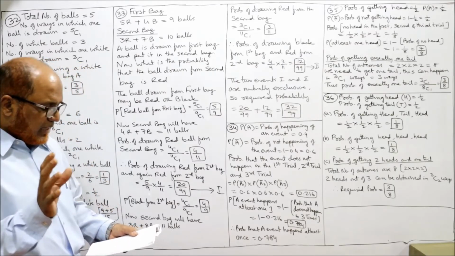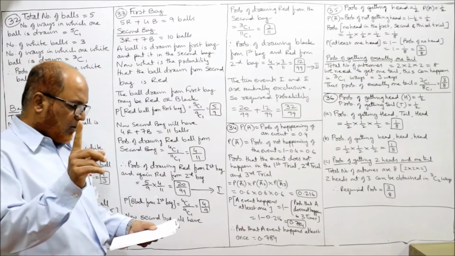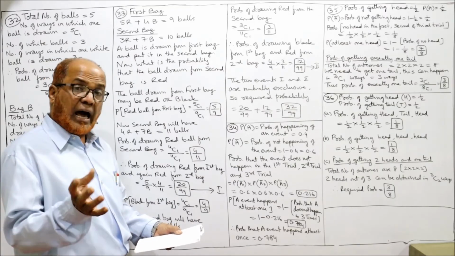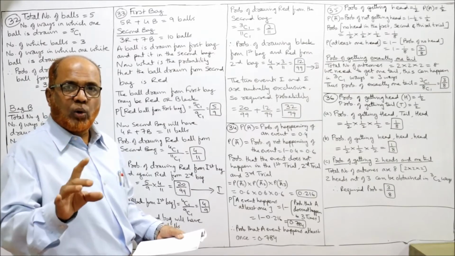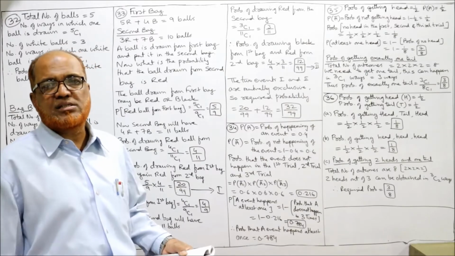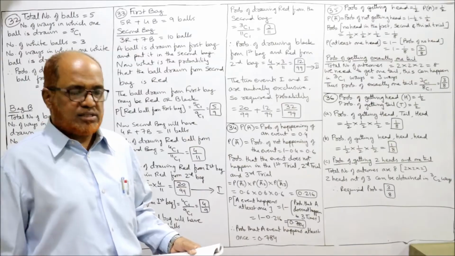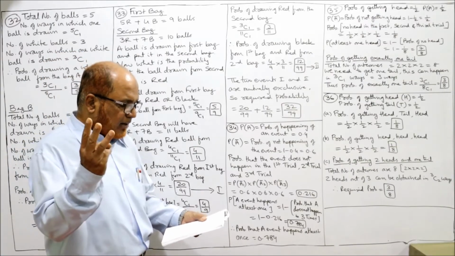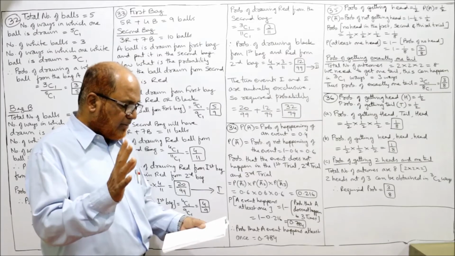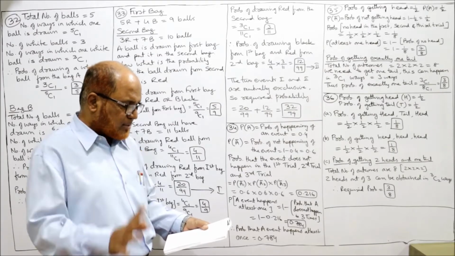The probability that an event A happens in one trial of an experiment is 0.4. Probability that an event happens, एक event होने की probability 0.4 है, तो नहीं होने की probability 0.6, 1 minus 0.4, 0.6. The 3 independent trials of the experiment are performed. Find the probability that event A happens at least once.